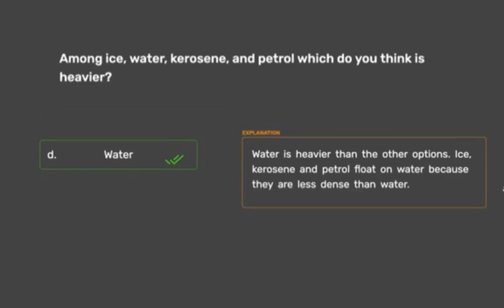The correct option is D. Water. Water is heavier than the other options. Ice, kerosene, petrol float on water because they are less dense than water. So the correct option is water.